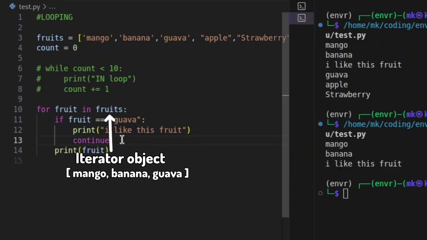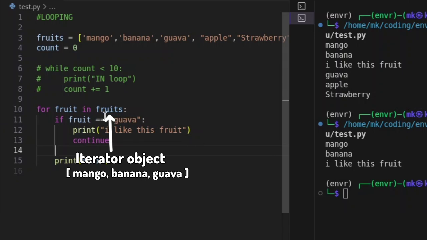What's the difference between break and continue? Well, break is going to stop the loop completely, but continue is not going to stop the loop, but rather is going to stop the execution of the code within that loop and start from the beginning. Here is what I mean.